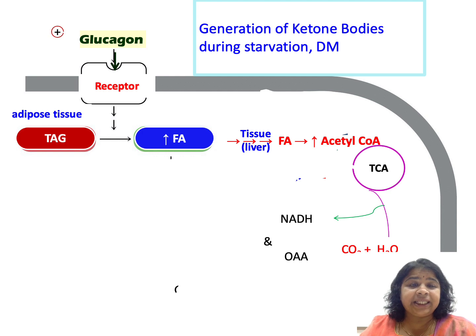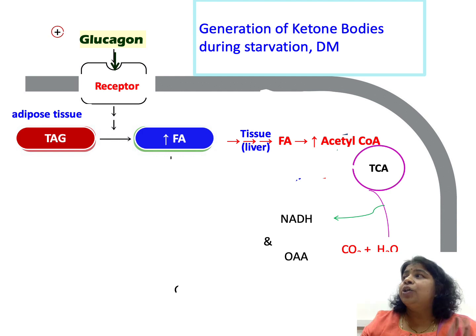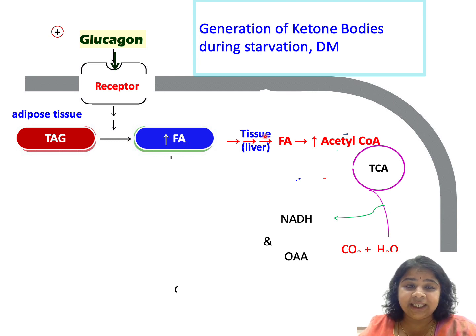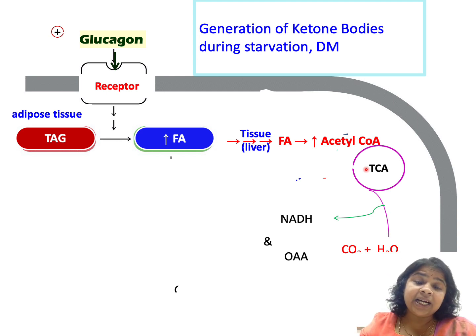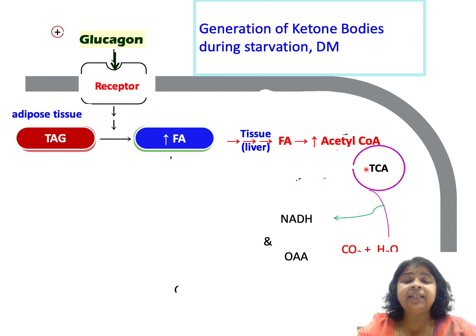So what is happening in diabetes or in starvation? Normally when glucagon is present, this acts at the receptor and then leads to lipolysis, release of free fatty acids, and this leads to beta oxidation, an increase in acetyl CoA molecules which enter the TCA cycle to give energy. So in diabetes mellitus, although glucose is present, it is not being transported into the cell. So within the cell there will be hypoglycemia, which leads to signaling, and gluconeogenesis will be happening.